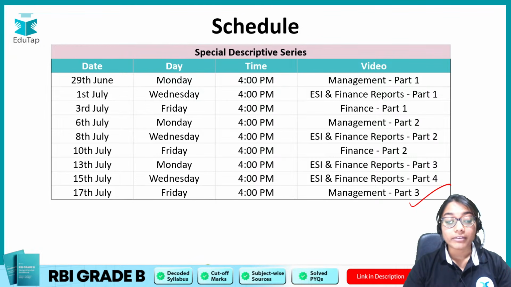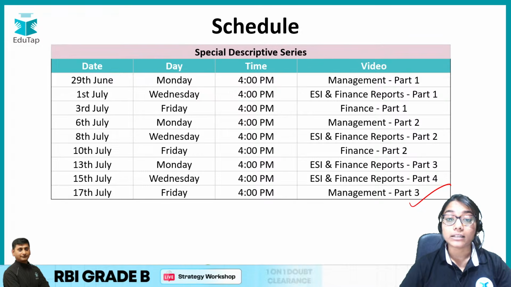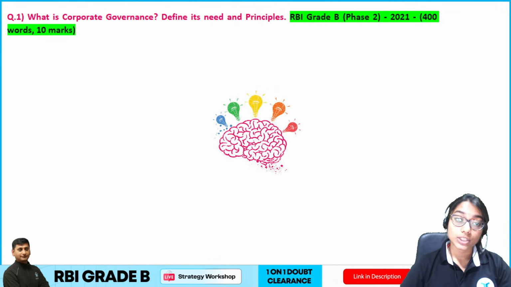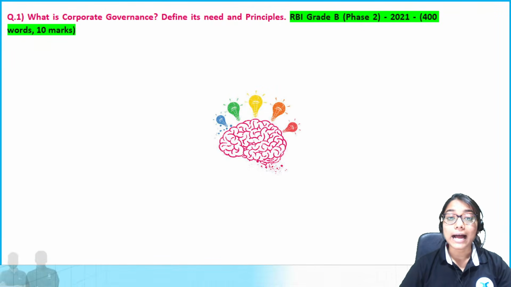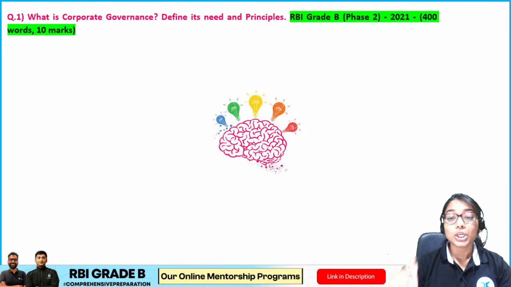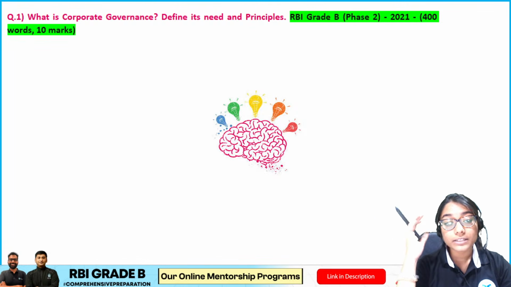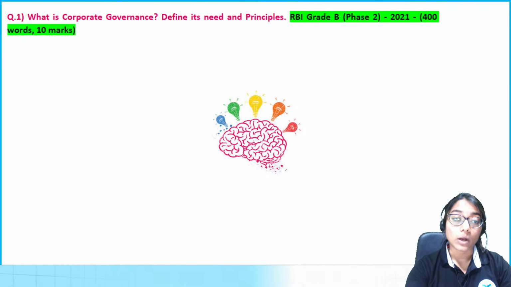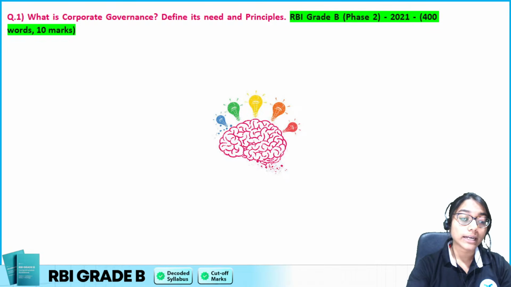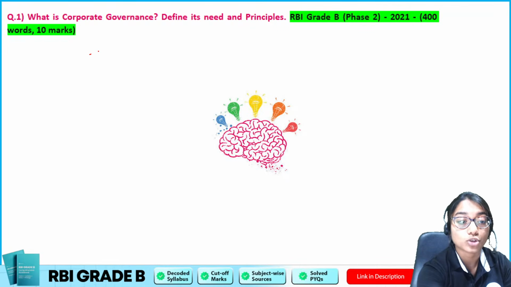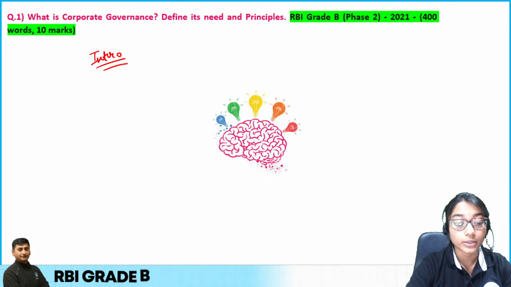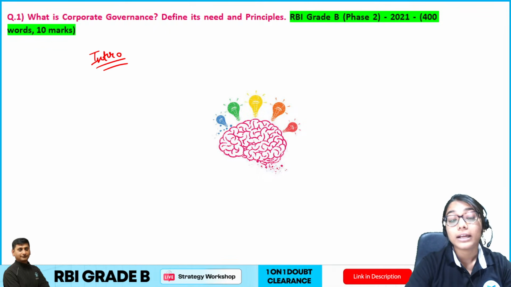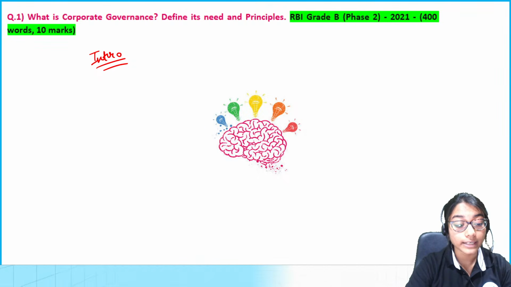So on this note, without wasting any further time, let us move forward and have a look at the first question for the day, which is: what is corporate governance, and define its needs and principles. So basically this is from your corporate governance chapter, and we have two parts of the question. Now in my intro, what am I supposed to write? Let's brainstorm. You guys give me your ideas, whatever you think should be a part of this answer, and let me know in the chat, right?